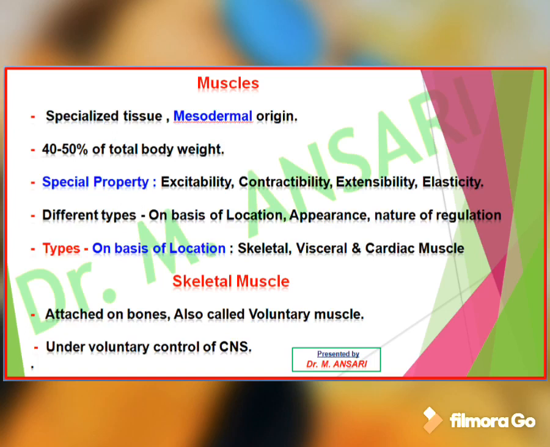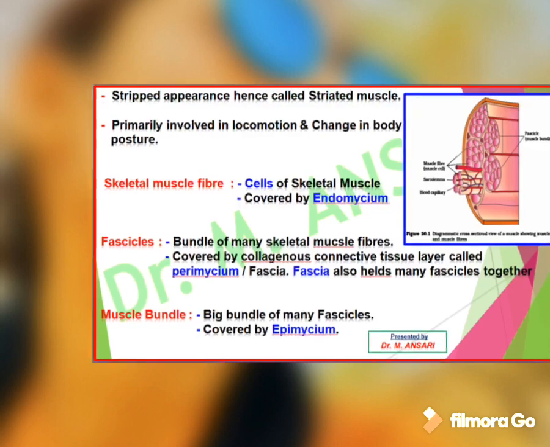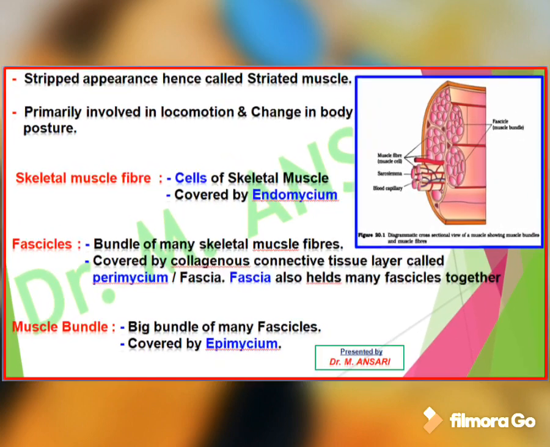Skeletal muscles are attached to bones and are also called voluntary muscles. Skeletal muscles are under the control of the central nervous system. Skeletal muscle is also called striated muscle because it shows a striped appearance. This muscle is primarily involved in locomotion and change in body posture.